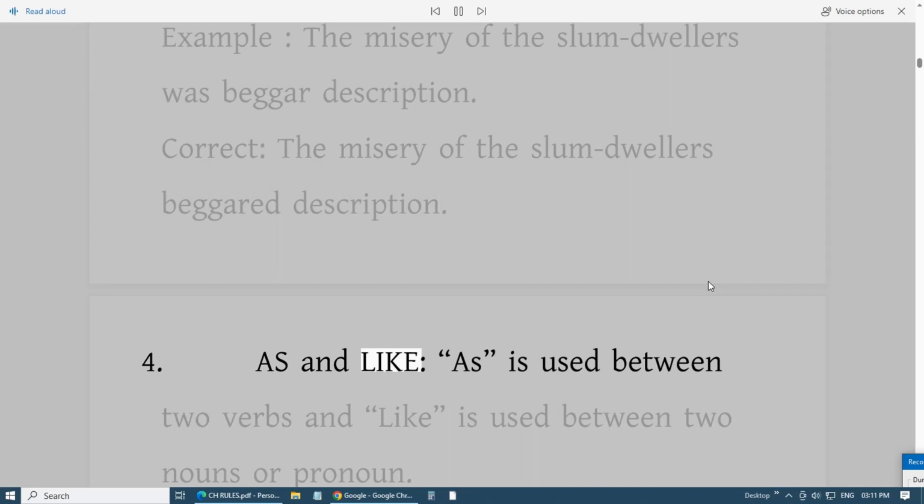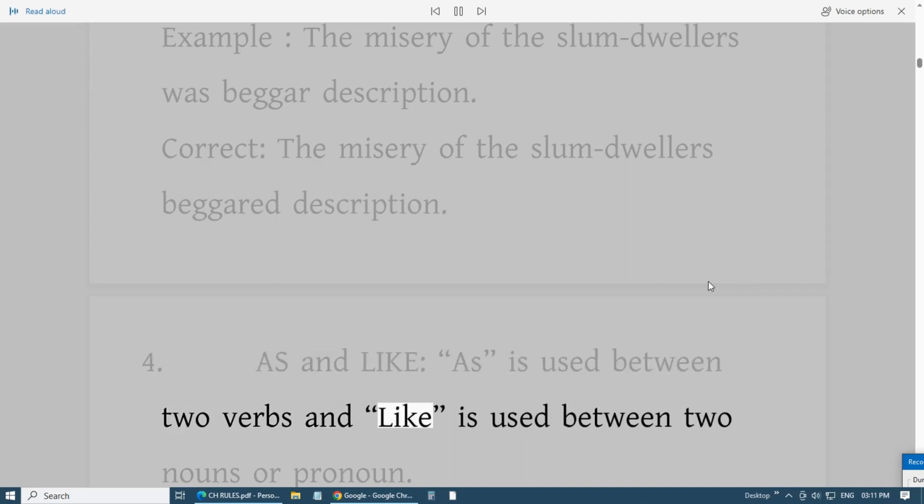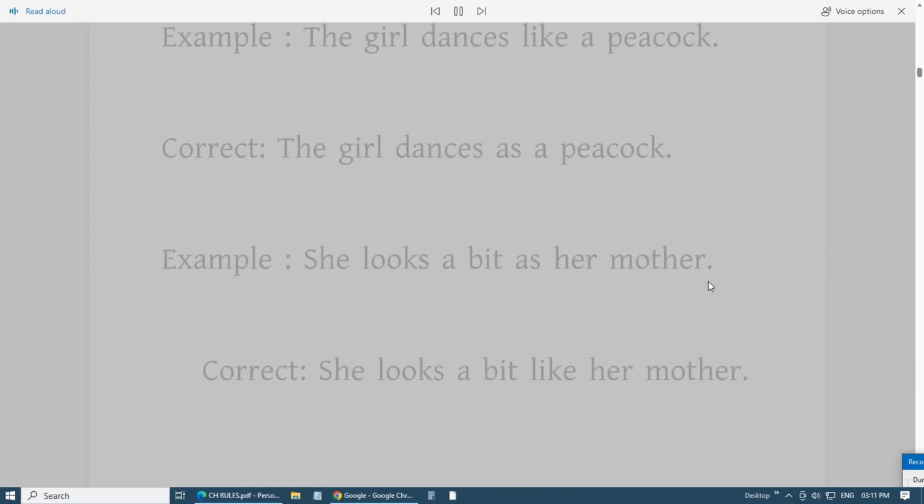4. As and like. As is used between two verbs and like is used between two nouns or pronouns. Example: The girl dances like a peacock. Correct: The girl dances as a peacock. Example: She looks a bit as her mother. Correct: She looks a bit like her mother.